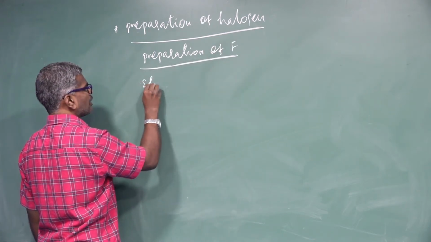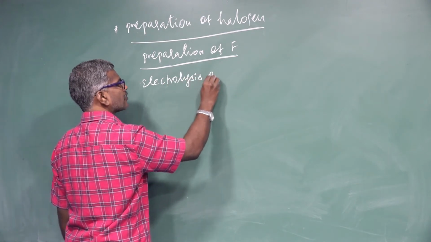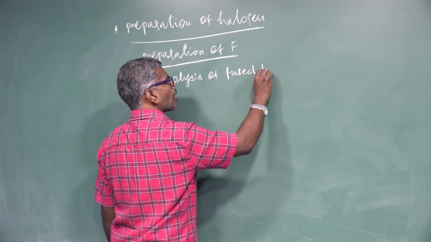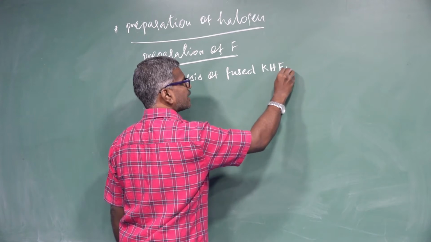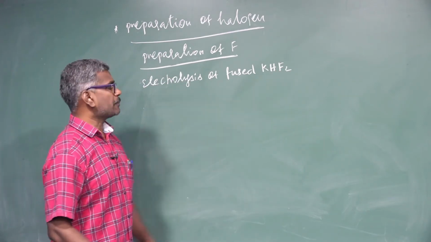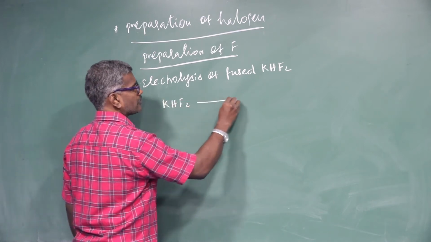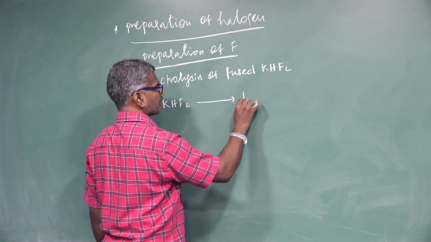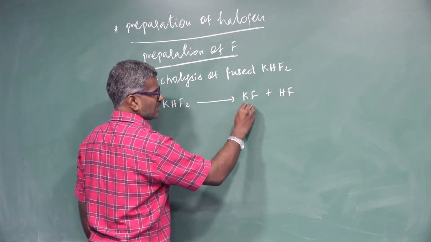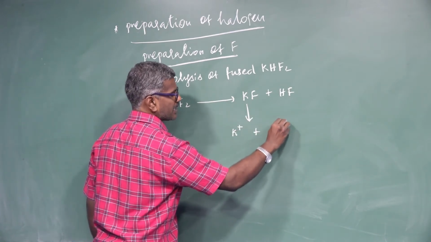What is that? Electrolysis of fused potassium hydrogen fluoride. Fluorine can be obtained. KHF2 under electrolysis gives KF plus HF. This further undergoes electrolysis to give K plus and F minus.